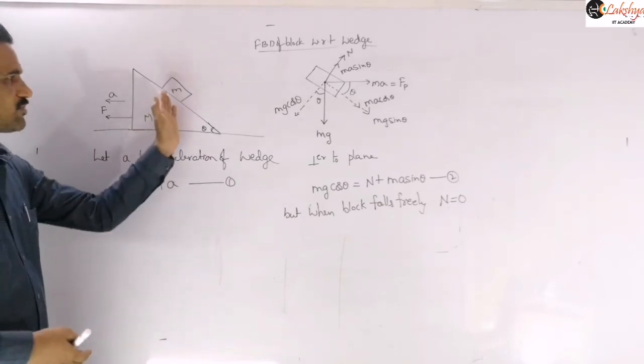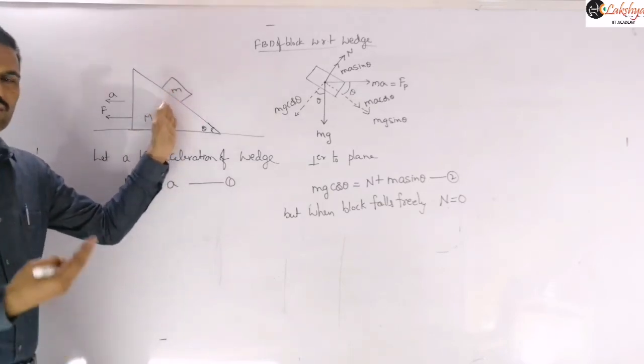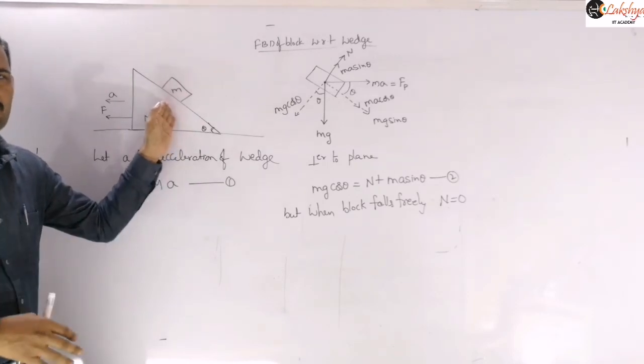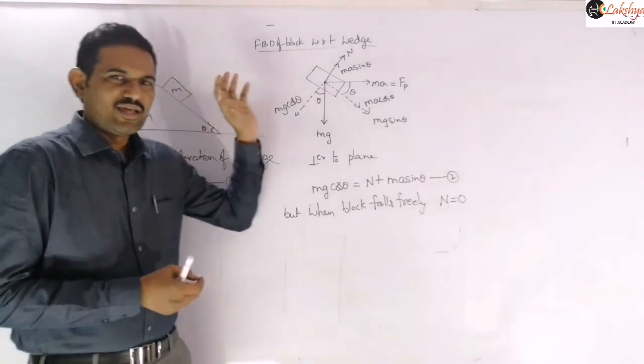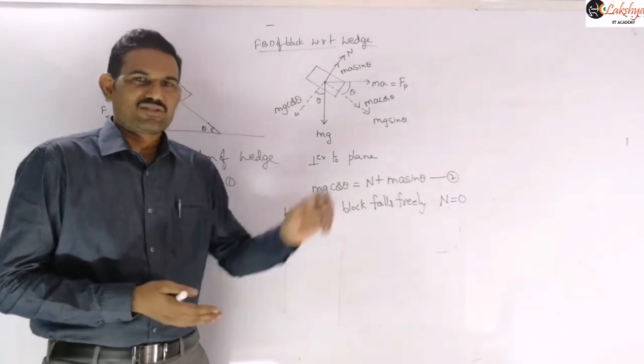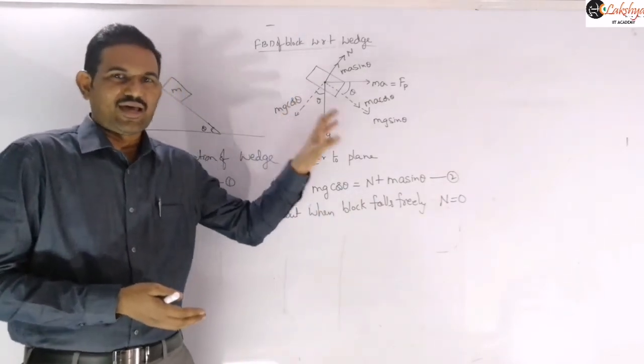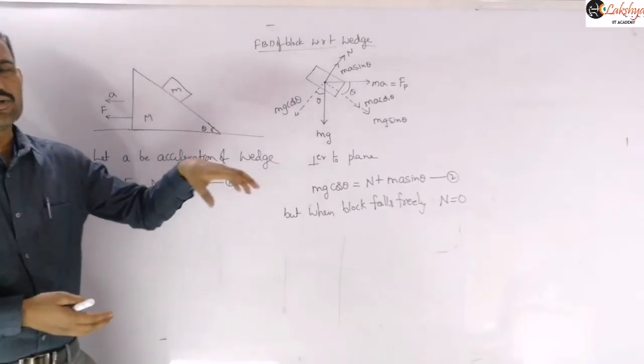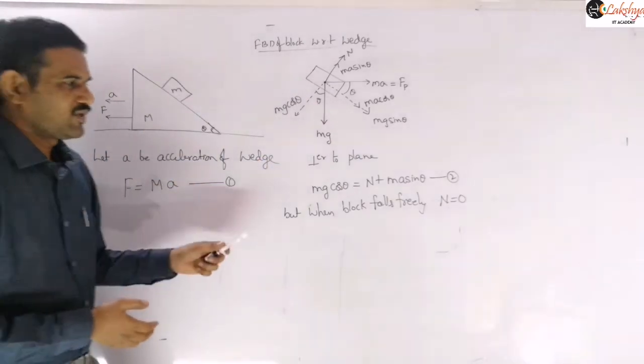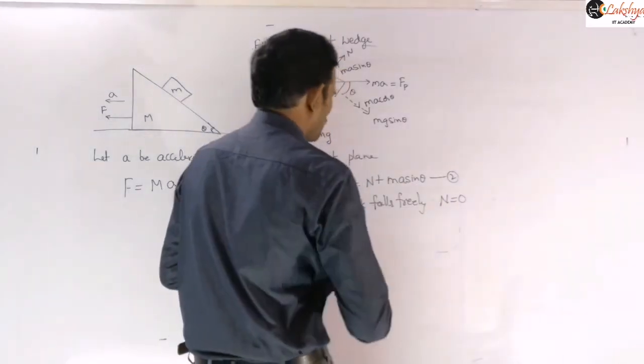That means this block should not be in contact with this wedge. Once it is in contact with the wedge, normal reaction is there, and then it can't fall freely. The only force acting on it must be mg in the downward direction, right? So this normal reaction should be 0 here.